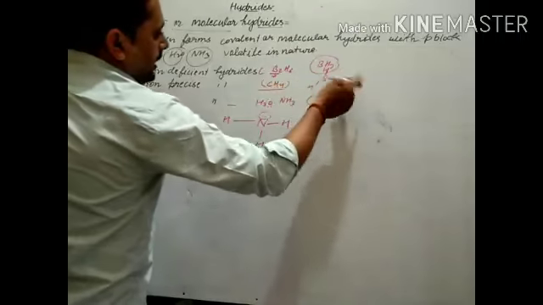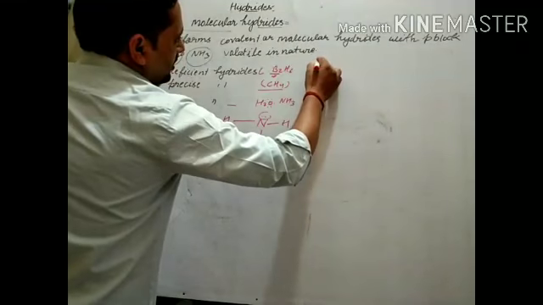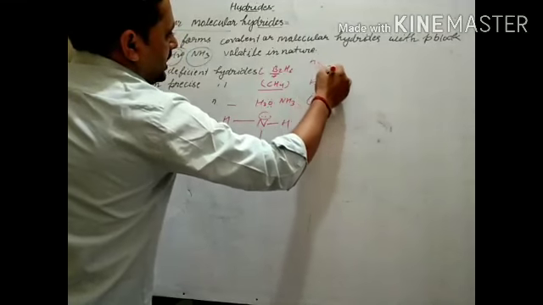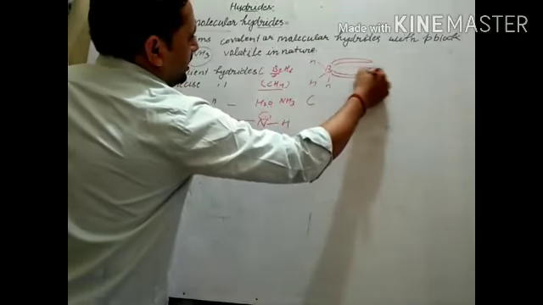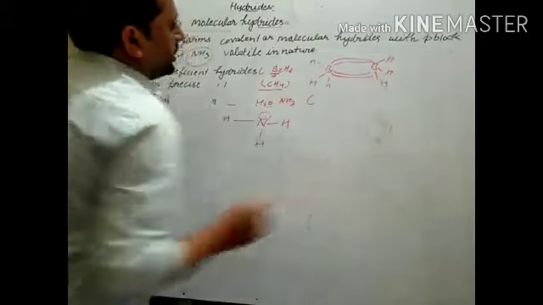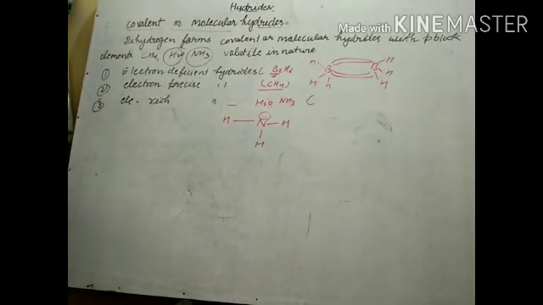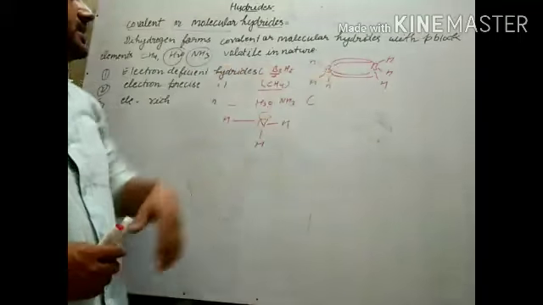But due to banana bonding, it forms banana bonds with the other, so it completes its octet. The structure of that is not given, so we will not discuss it. I just told you so that you remember it. Banana bonding is found here.